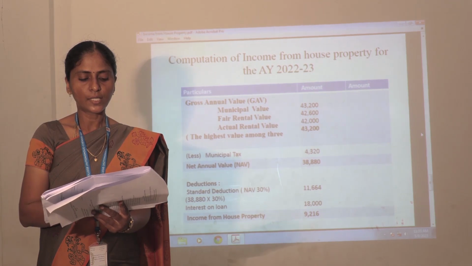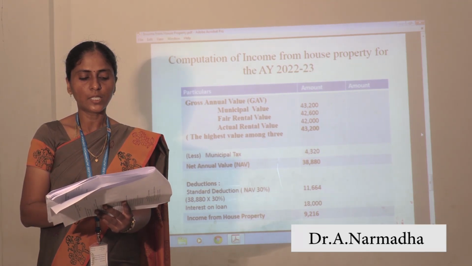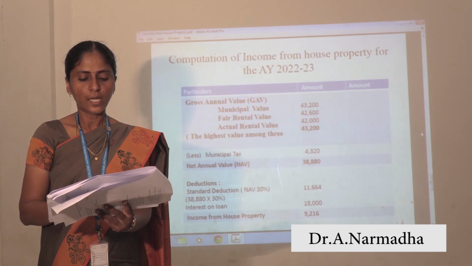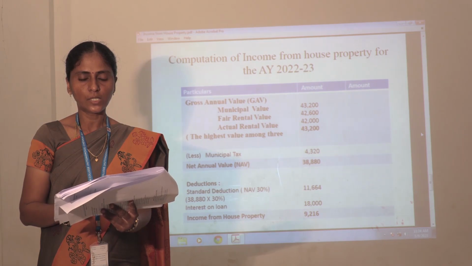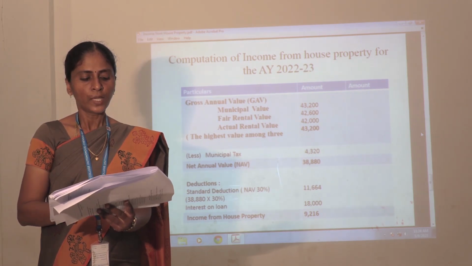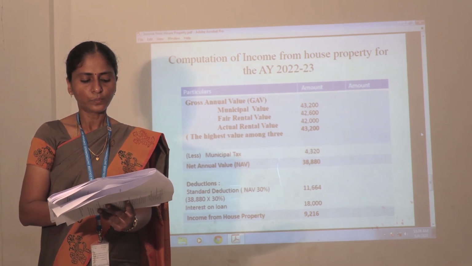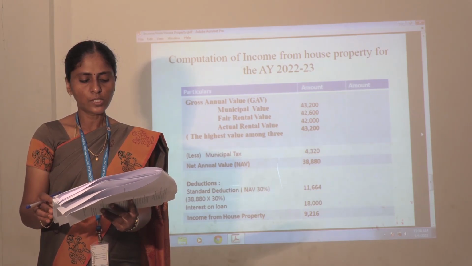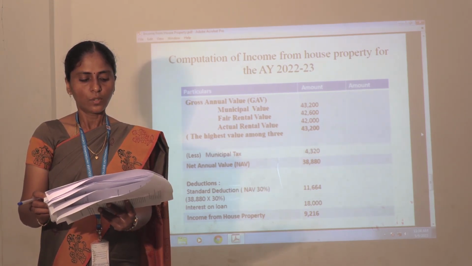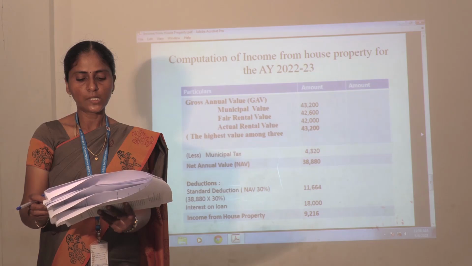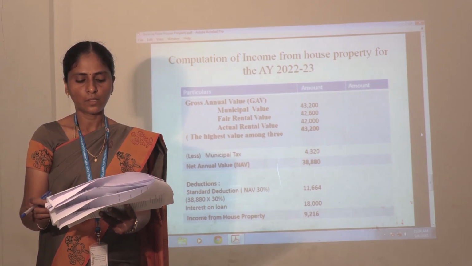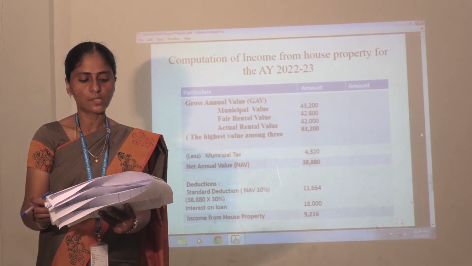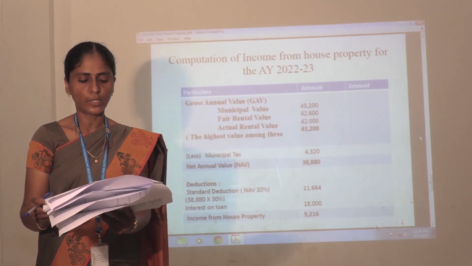From the net annual value, you are going to deduct the standard deduction, which is 30% of net annual value. So here 38,880 into 30% is 11,664. Less interest on loan, which is 18,000. So income from house property is 9,216. 9,216 is the answer for income from house property.